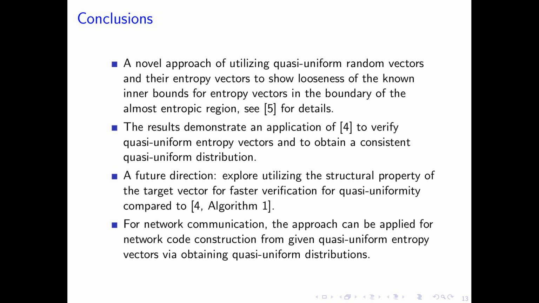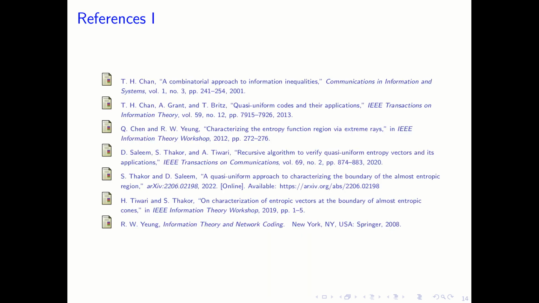For network communication, this approach can be applied for network code construction from given quasi-uniform entropy vectors via obtaining quasi-uniform distributions. This whole work is available on arXiv as reference number 5.